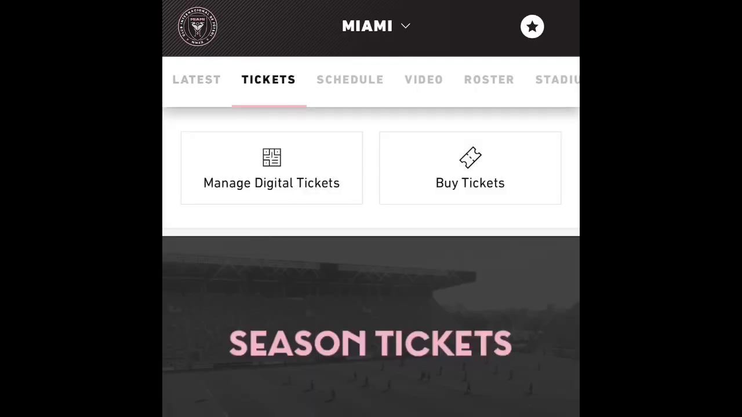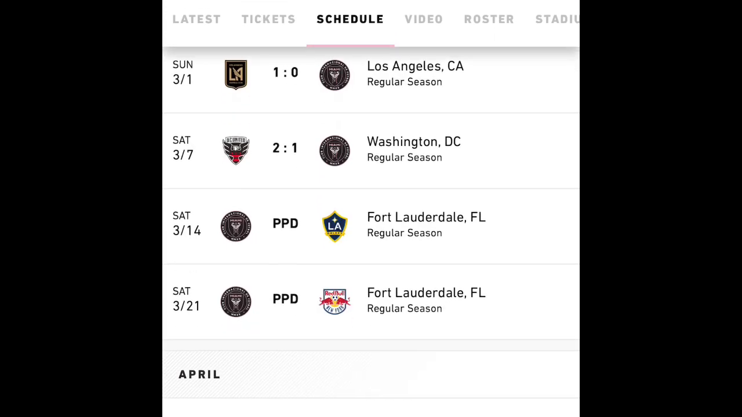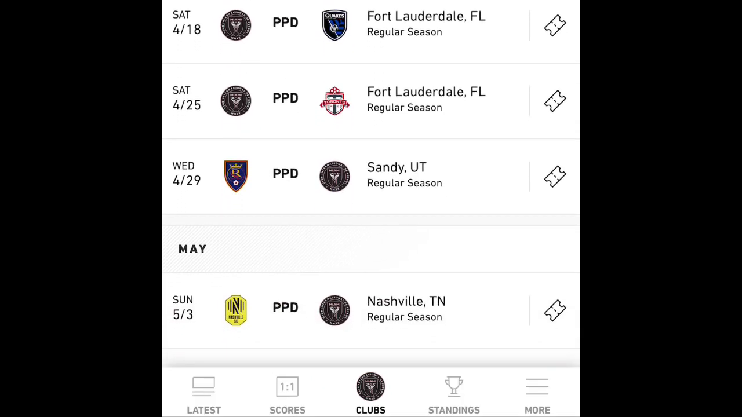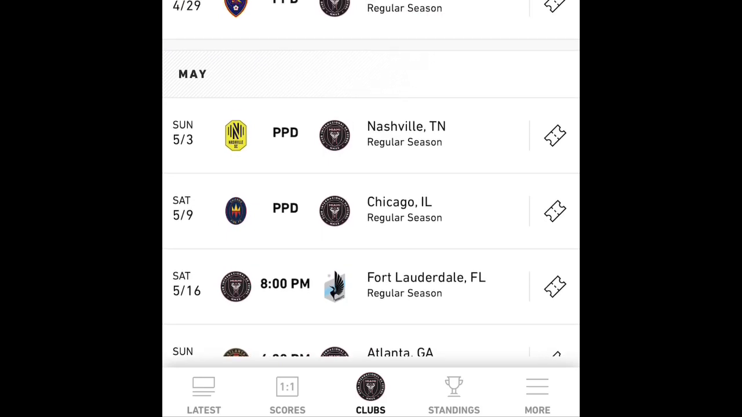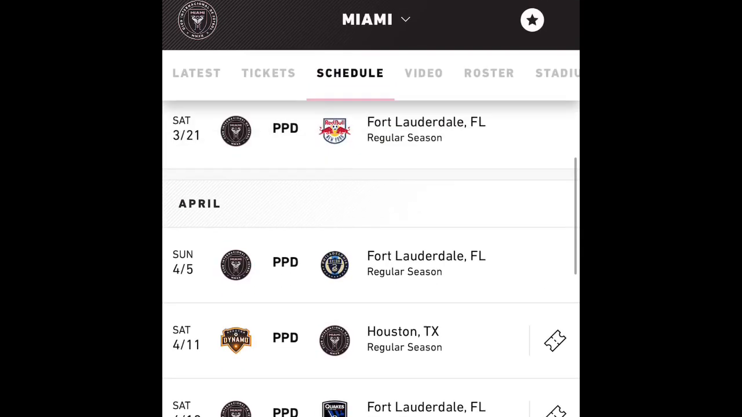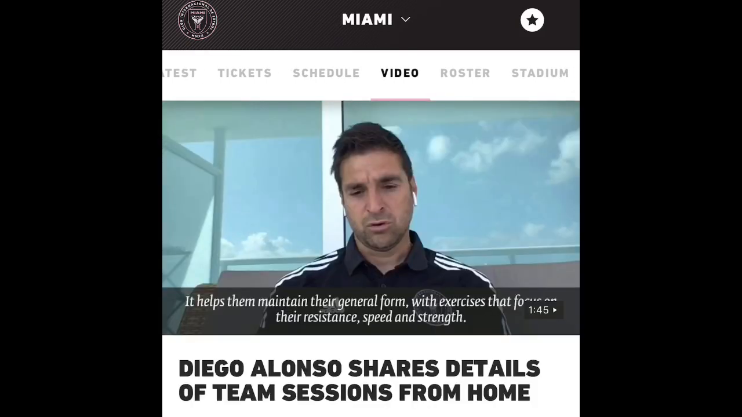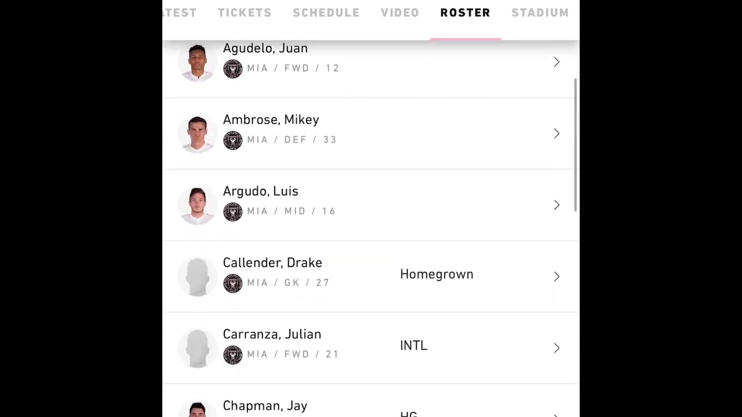So now we're going to click on tickets. And of course that's the way you can find tickets for the games and all that. You go to schedule, and there's a schedule of every single game that the team is going to play. So this is all the teams that Inter Miami was going to play. Everything's been postponed for now, but fortunately soon we'll get to see that. Then you click on video, and you get all the latest videos that the team has been able to put out.